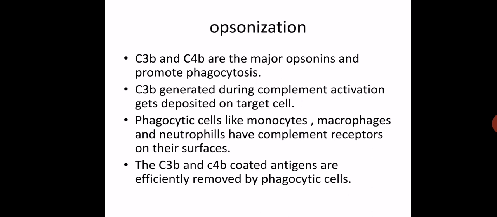In brief, when C3b, C4b, C5b join the cascade, they act as opsonin. They enhance phagocytosis, and whenever these fragments are coated along with the antigens, these are removed by the phagocytic process. So ultimately there is removal of the pathogen due to complement activation. This is called opsonization.